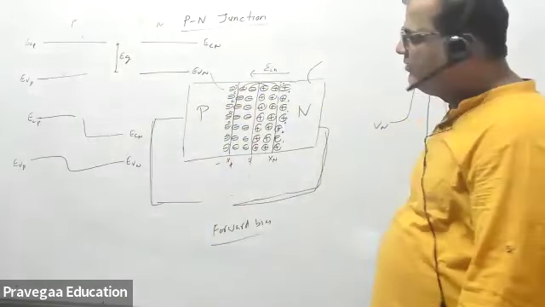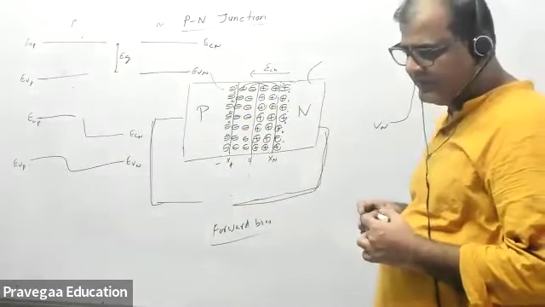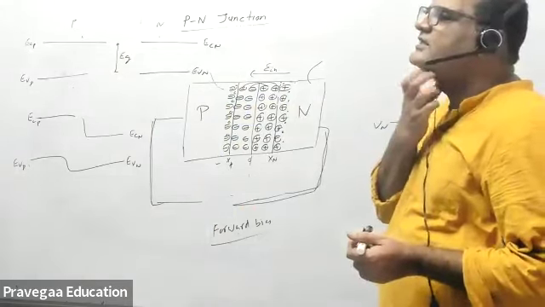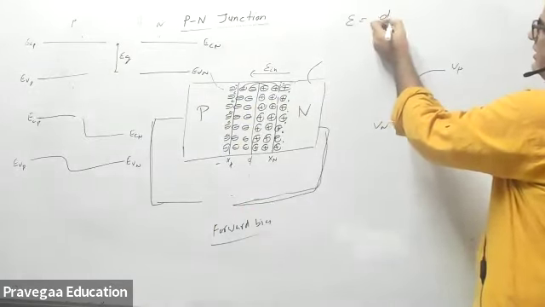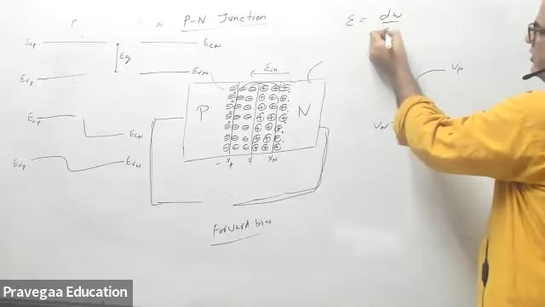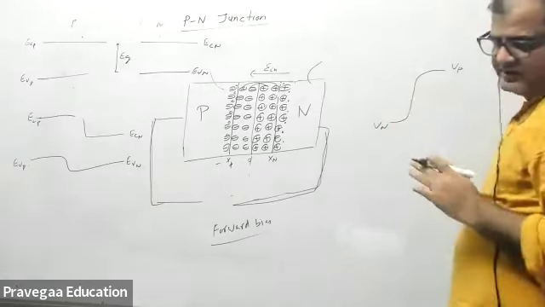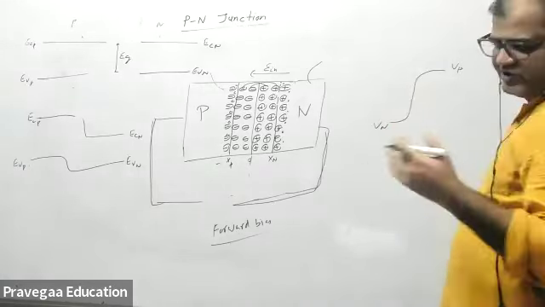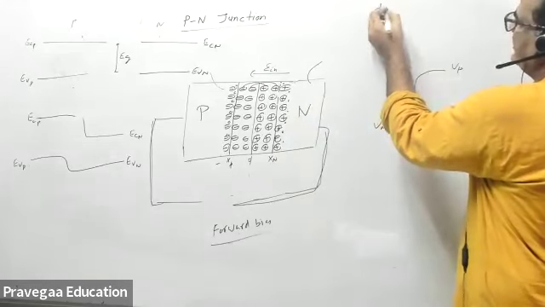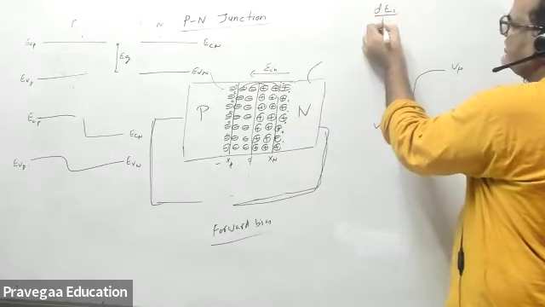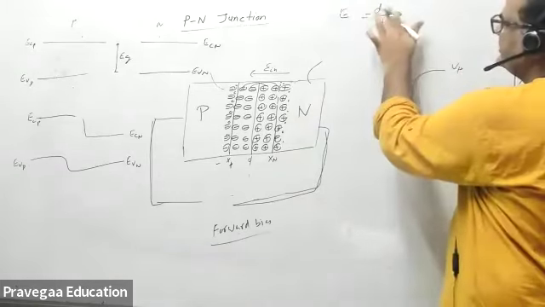But now what happens when you make the junction? Okay, in the junction there is an electric field. Okay, and wherever electric field is there, electric field is what? Can you write electric field like dW by dq? No. What is the electric field? So electric field means, tell me what is it? So it's a potential gradient. Potential gradient. Very good. So if I say EI is my potential, then dI by dx is the electric field. Correct? Yes, potential energy gradient.